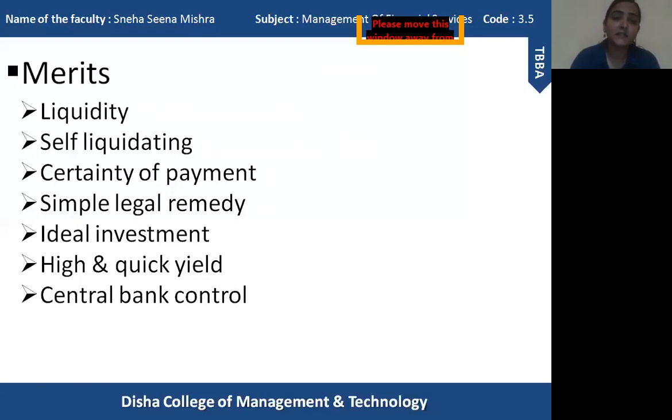The third one is certainty of payment. Certainty of payment means whenever a bill is drawn, it comes with the certainty of payment. That means the amount of money which the drawee is supposed to pay will be paid after the maturity period at any cost. So that is the certainty of payment. Or else the drawer can take the bill to any acceptance house or discount house and easily get the bill discounted.